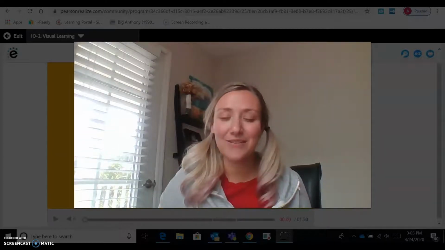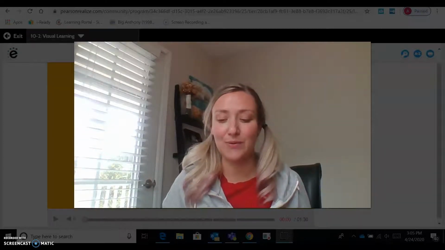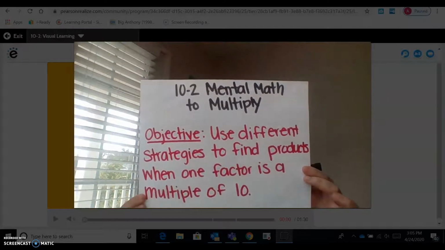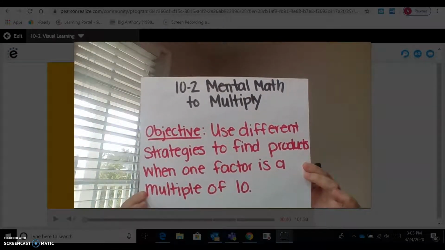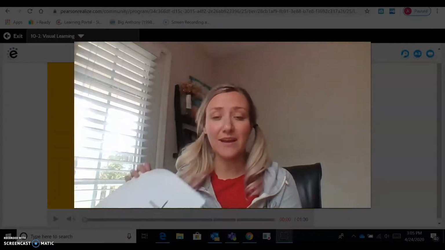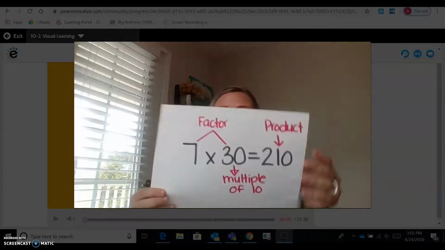Hey, wonderful third graders. Today you're on lesson 10-2, which is mental math to multiply. Your objective for this lesson is to use different strategies to find products when one factor is a multiple of 10. Let's define those terms one more time.